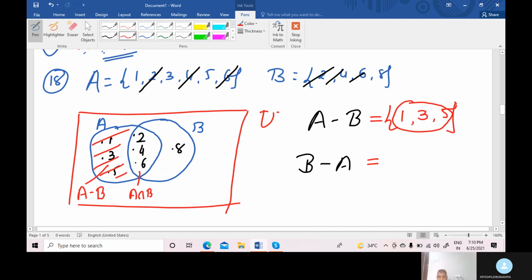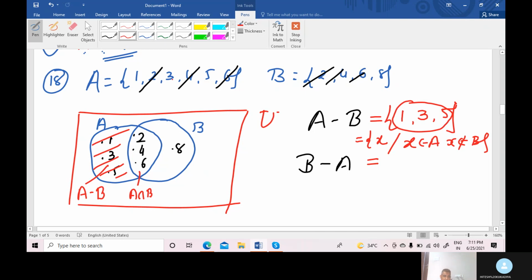Now define. We use the property method. 1, 3, 5 elements, say x, such that all the elements are present in the first set A but not present in set B. So x such that x belongs to A but x does not belong to B. This is the definition of A minus B, student. Is it clear?